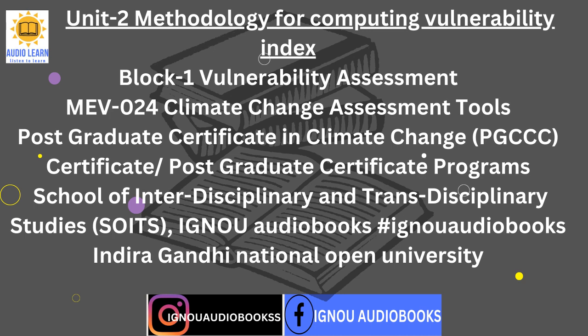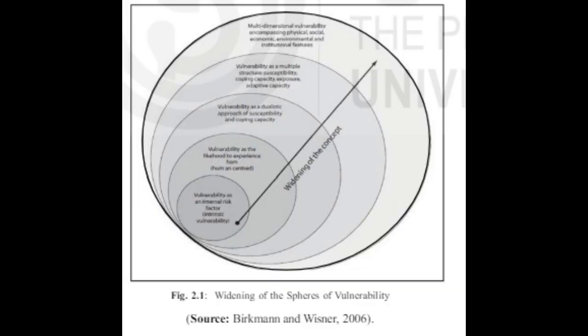According to AR3 of IPCC, 2001, vulnerability is the degree to which a system is susceptible to and unable to cope with adverse effects of climate change, including climate variability and extremes. Vulnerability is a function of the character, magnitude, and rate of climate change and variation to which a system is exposed, its sensitivity, and its adaptive capacity (IPCC 2001, 995). Through the above definition, vulnerability can be understood as the extent to which a natural or social system is susceptible to sustaining damage from climate change.